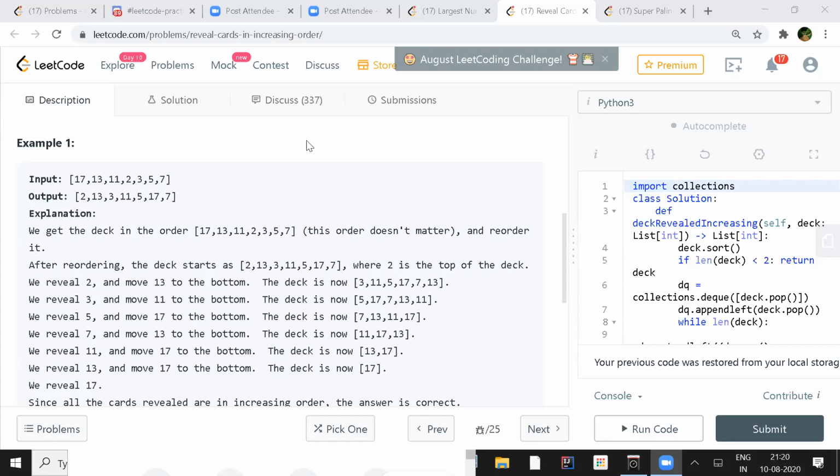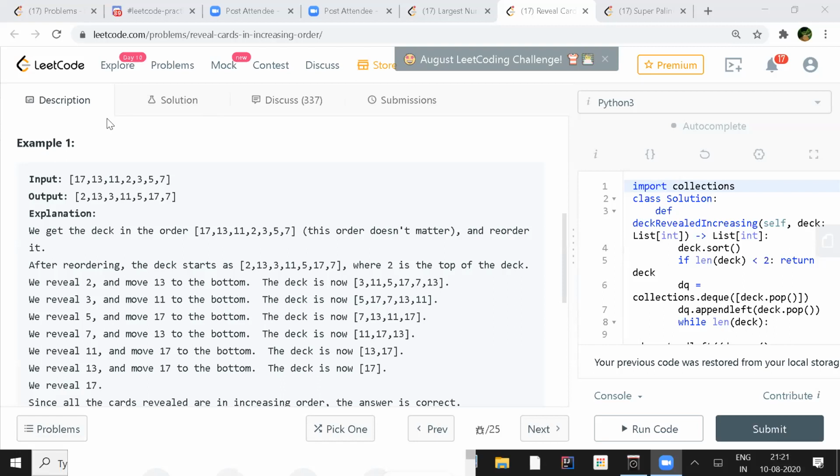But after the top card is 7, you pick that card, then the next card on the top, you have to slide it to the bottom. So if you slide it to the bottom, it goes exactly in that position.